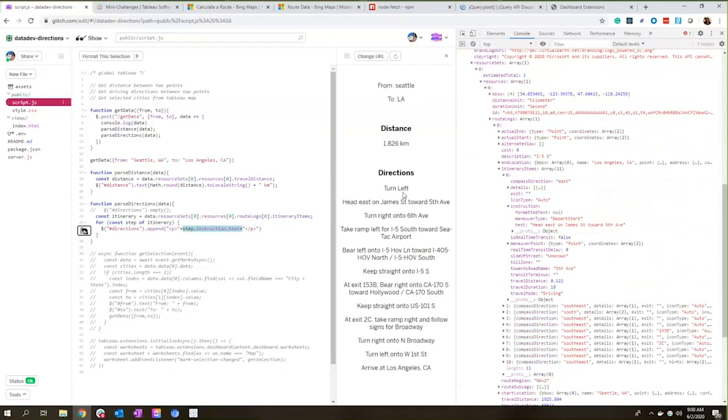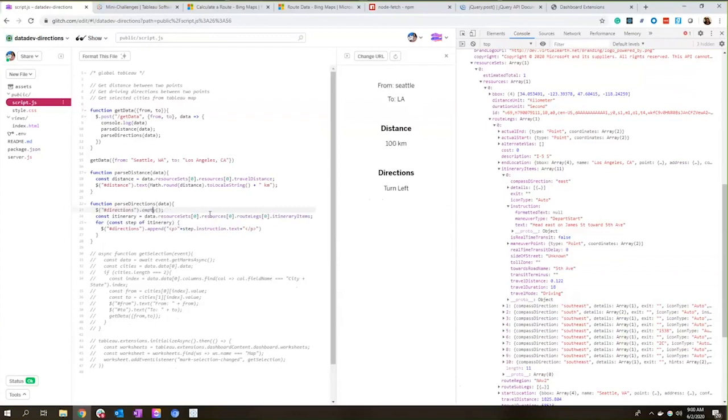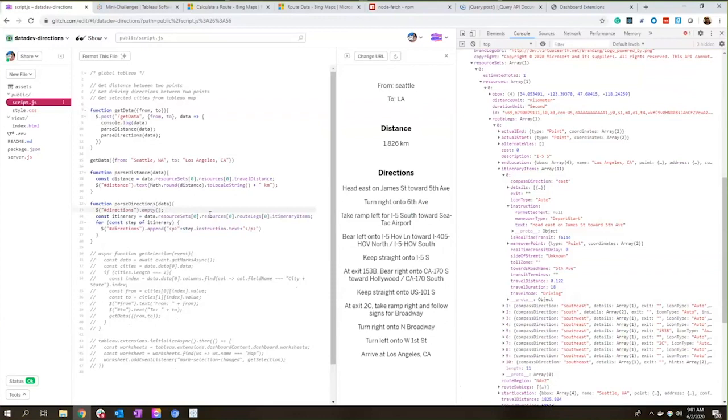But not only do we want to get rid of the placeholder, we want to make sure we're clearing out any directions if we change the to and from city. So you'll notice we have this first instruction here to actually empty out whatever you see in directions before populating it with the instructions. So again, comment that out. And now we're not seeing my placeholder text and we're only getting the correct directions. All right, so we've done these 2 points in my steps here, can get rid of that.